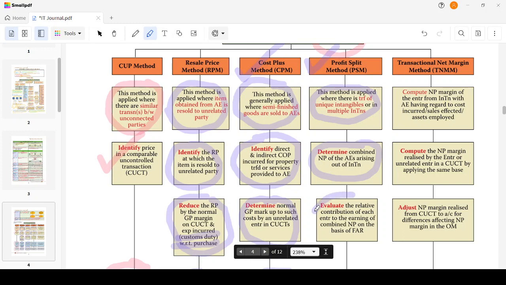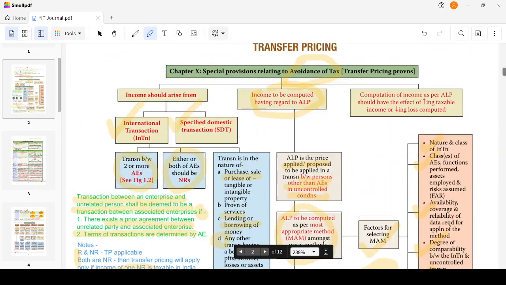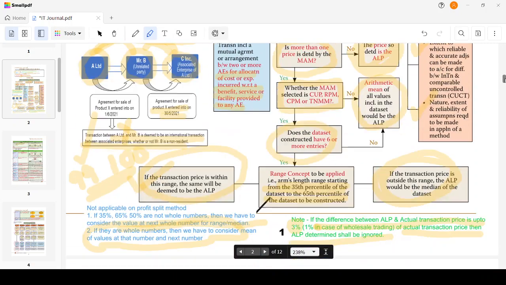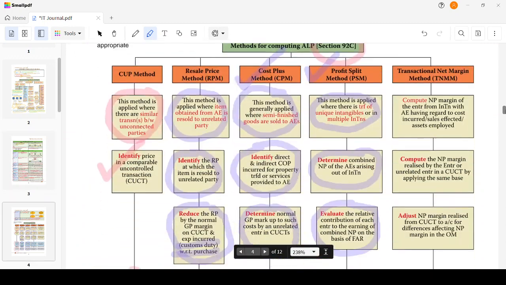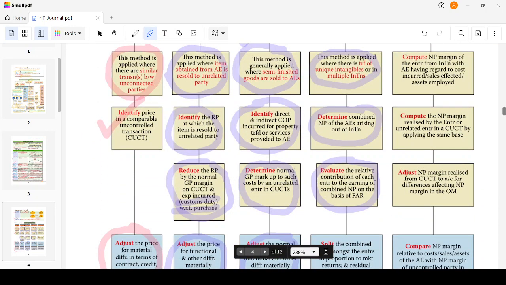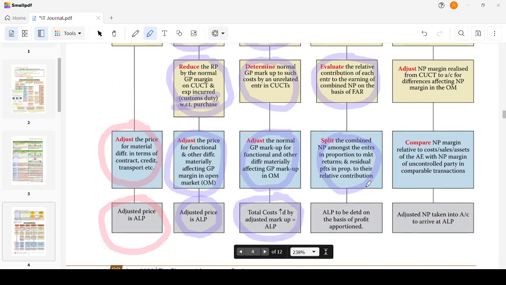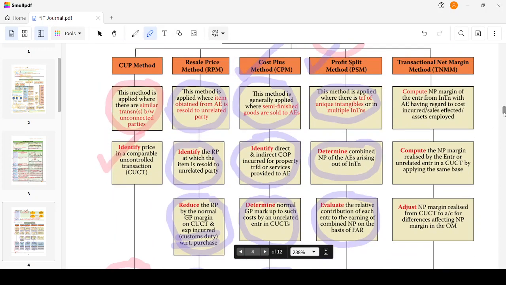Evaluate the relative contribution of each enterprise to the earning of the combined net profit on the basis of FAR. FAR means what? We have read it there, right? Functions performed, assets employed, and risk assumed. So based on this, we have to bifurcate the net profit and allocate it to each associated enterprise. Split the combined net profit among the enterprises in proportion to their relative contribution. Okay, then ALP is to be determined on the basis of the profit portion. So cost plus this profit portion will form part of the ALP. Okay. Profit split method.